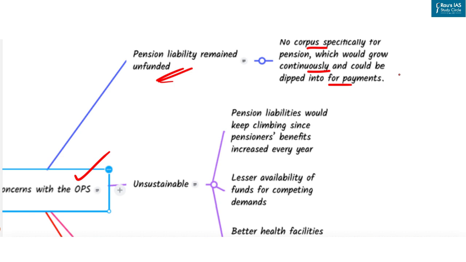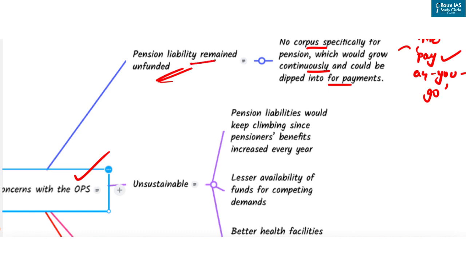The government estimated payments to retirees ahead of the budget every year, and the present generation of taxpayers paid for all pensioners as on date. The pay-as-you-go scheme created intergenerational equity issues, meaning the present generation had to bear the continuously rising burden of pensioners. So this is one of the major concerns.